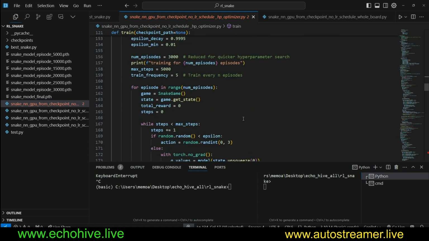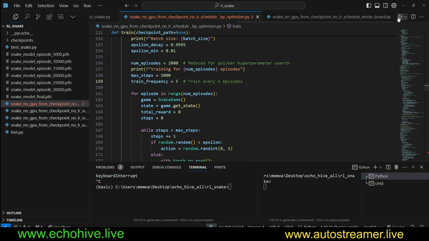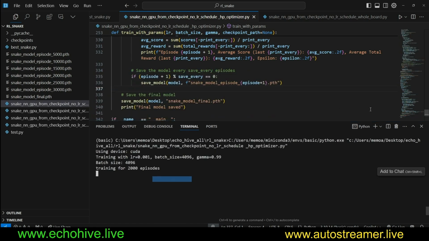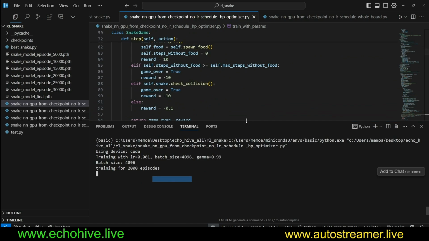Maybe I can run this actually so you can see. Let me just change the number of episodes to 2000 so it'll actually run a bit faster. So when I run this, you'll see that we pick one combination, such as in this case, this learning rate, batch size, and gamma. And we will train for 2000 episodes. We'll take a look at the average scores, and then we'll continue trying to find the best hyperparameters.